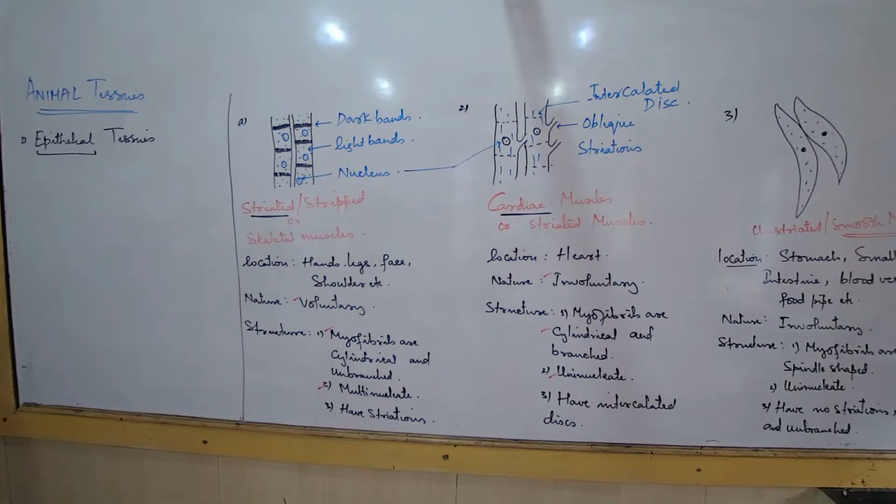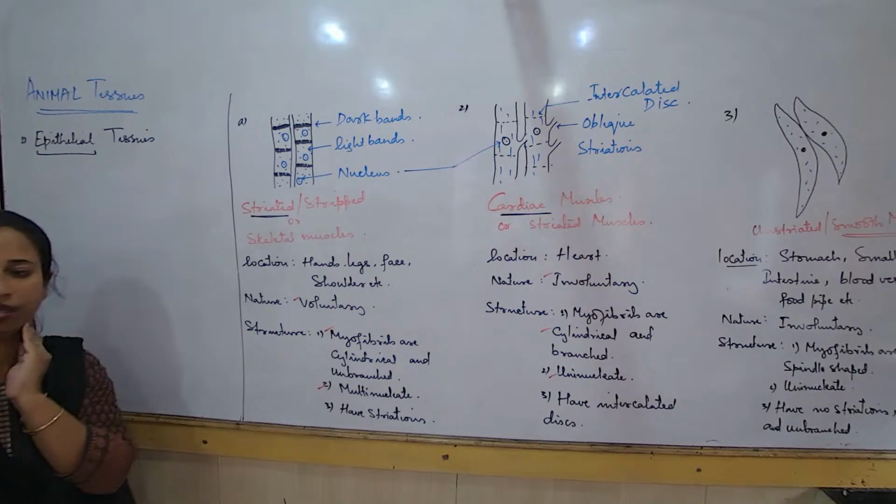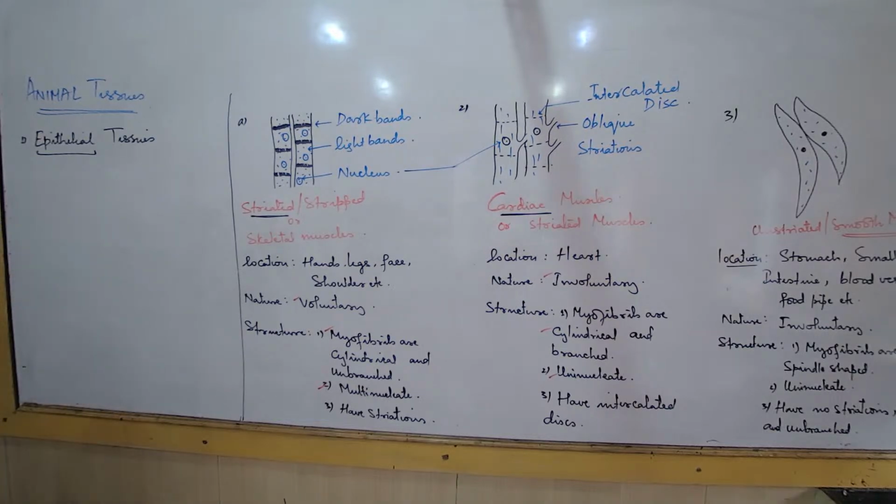I already marked the differences. Write any two differences. I already marked three of them, right? Write any two. If three are asked, then you can write three differences. If two are asked, you can write two differences. Like that.